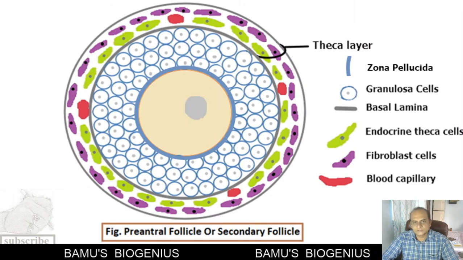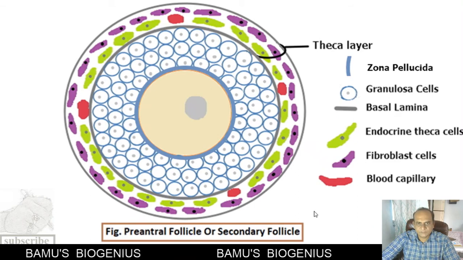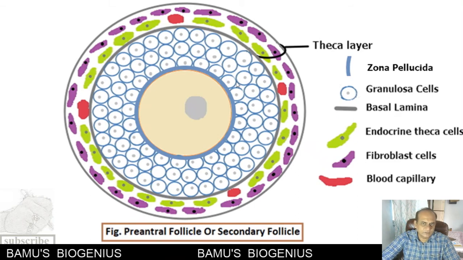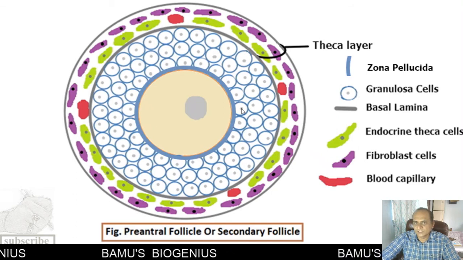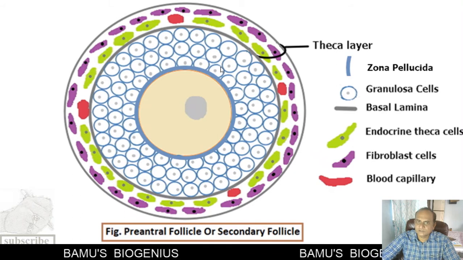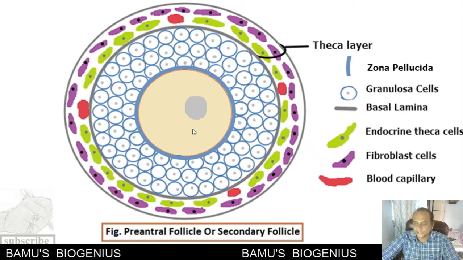Now, this is a secondary follicle. It develops from a primary follicle. In a primary follicle, only a single layer of granulosa cells is there. But in a secondary follicle, the granulosa cells present outside the zona pellucida proliferate, and because of this proliferation, 3 or 4 layers of granulosa cells are formed around the primary oocyte.